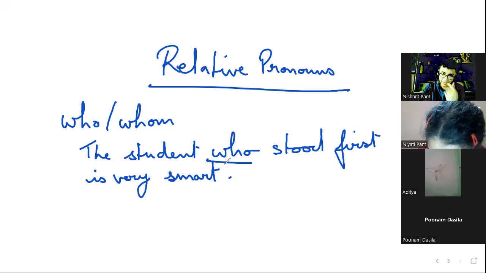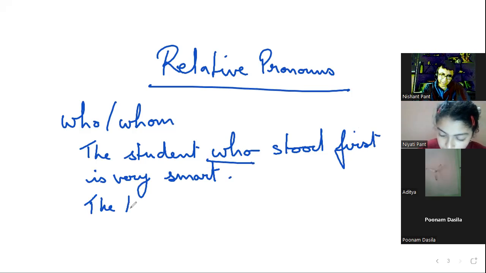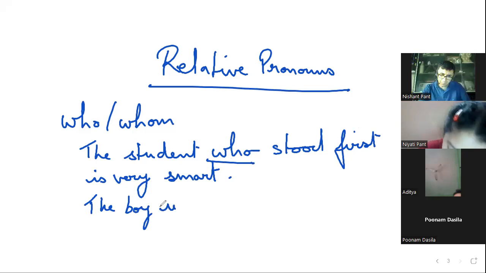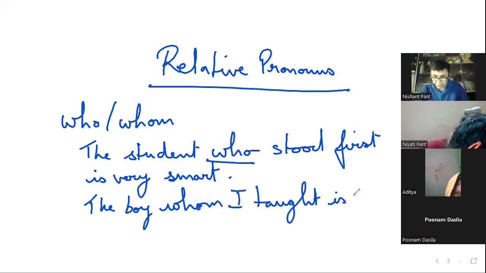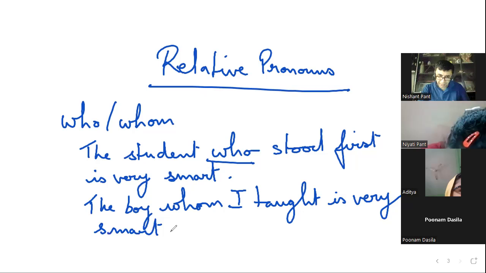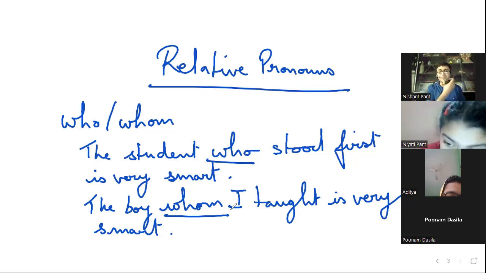What is this relating to what? It's relating the student to his position of standing first. The boy whom I taught is very smart. Let's use the same thing. So whom again is a relative pronoun over here. Just remember that.